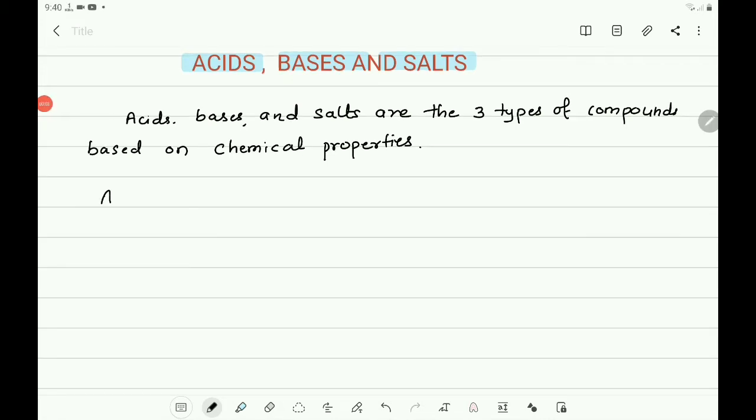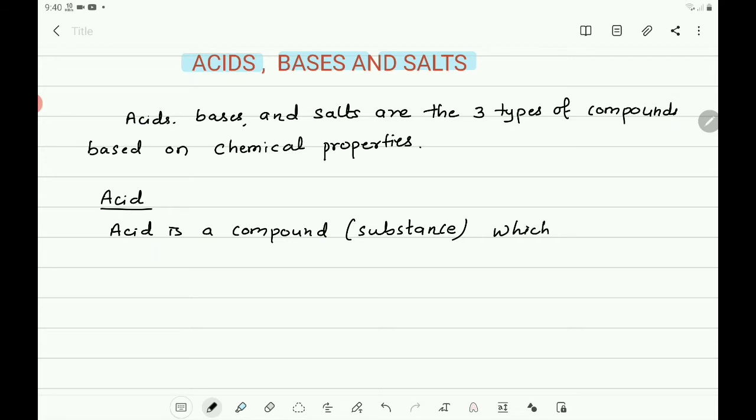Then what is acid? Acid is a compound or substance which is sour in taste and changes the color of blue litmus to red.